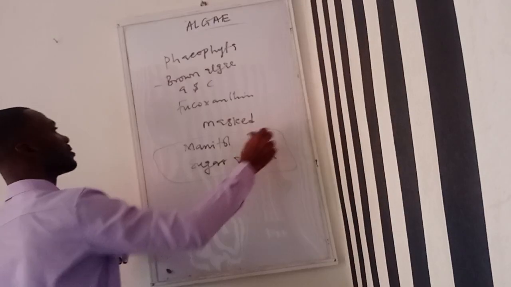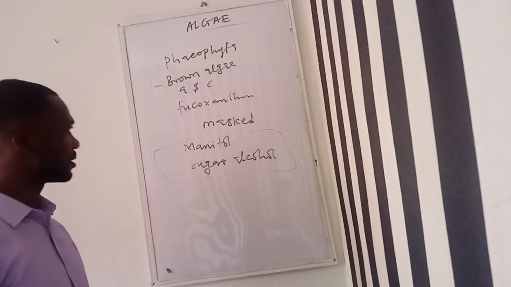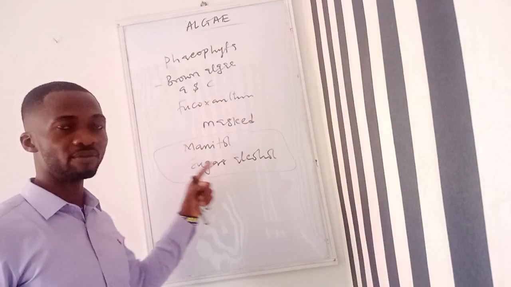So these are their photosynthetic food reserve. They store their food in the form of mannitol or sugar alcohol.